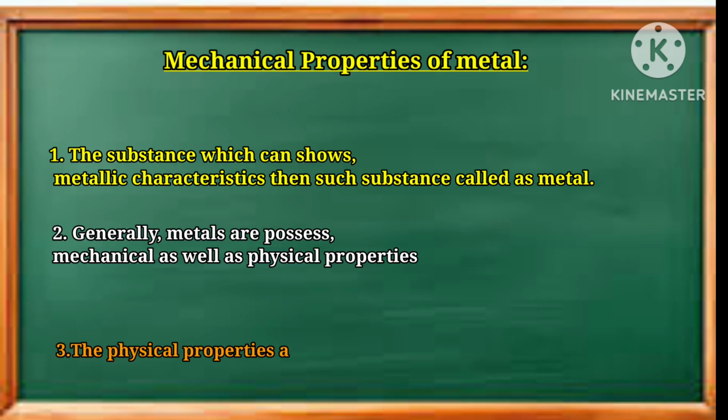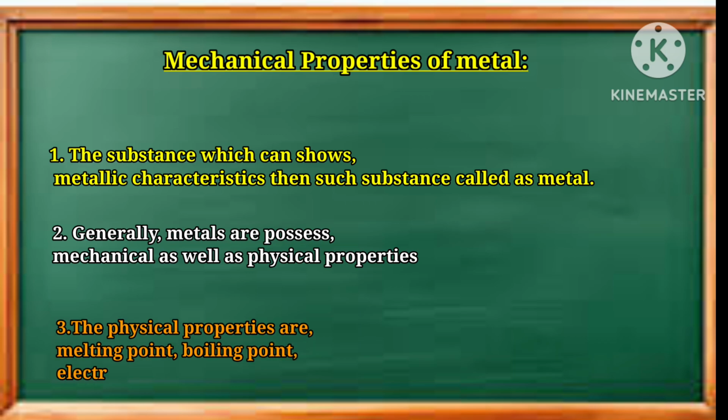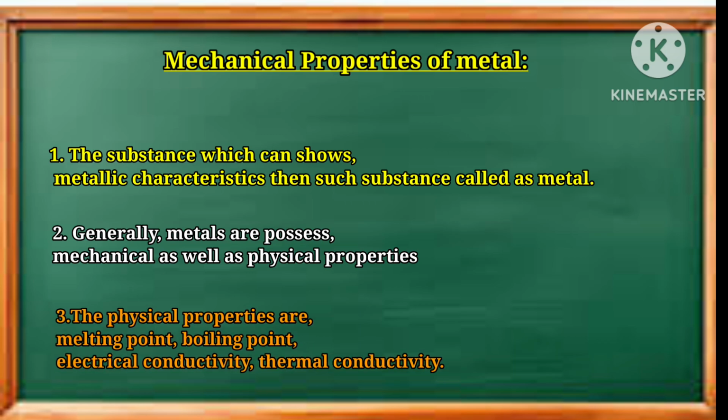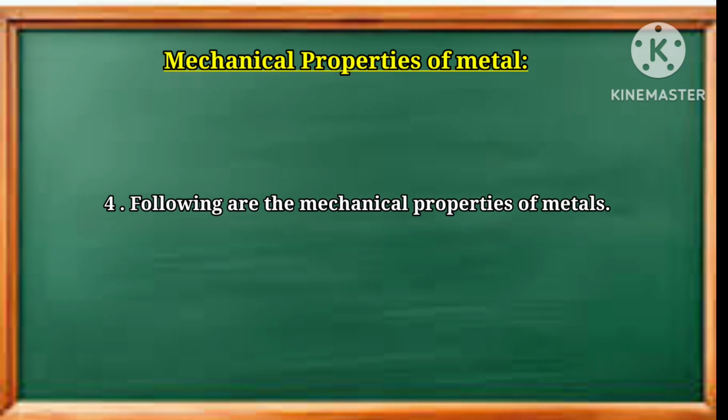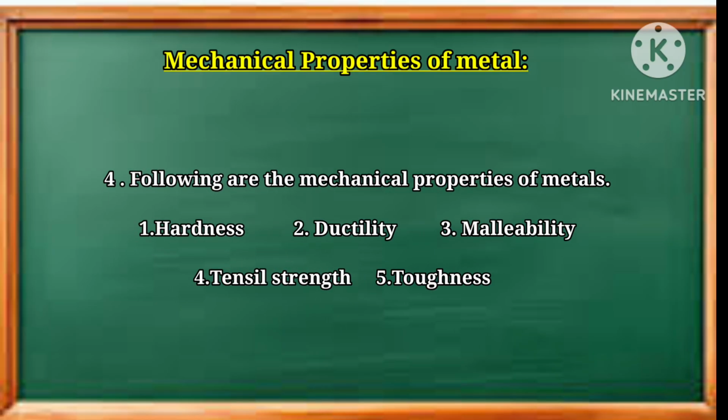The physical properties are melting point, boiling point, electrical conductivity, and thermal conductivity. Along with them, the mechanical properties of metal are divided into 11 parts. Out of that, the first 5 properties we will learn in this video lecture.